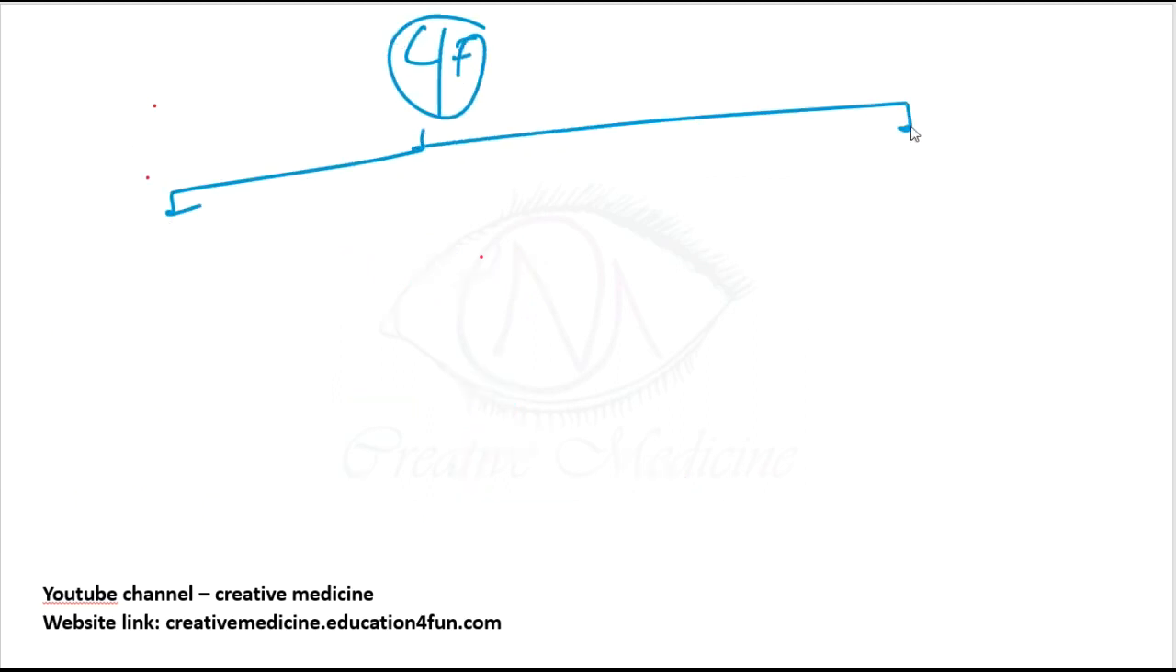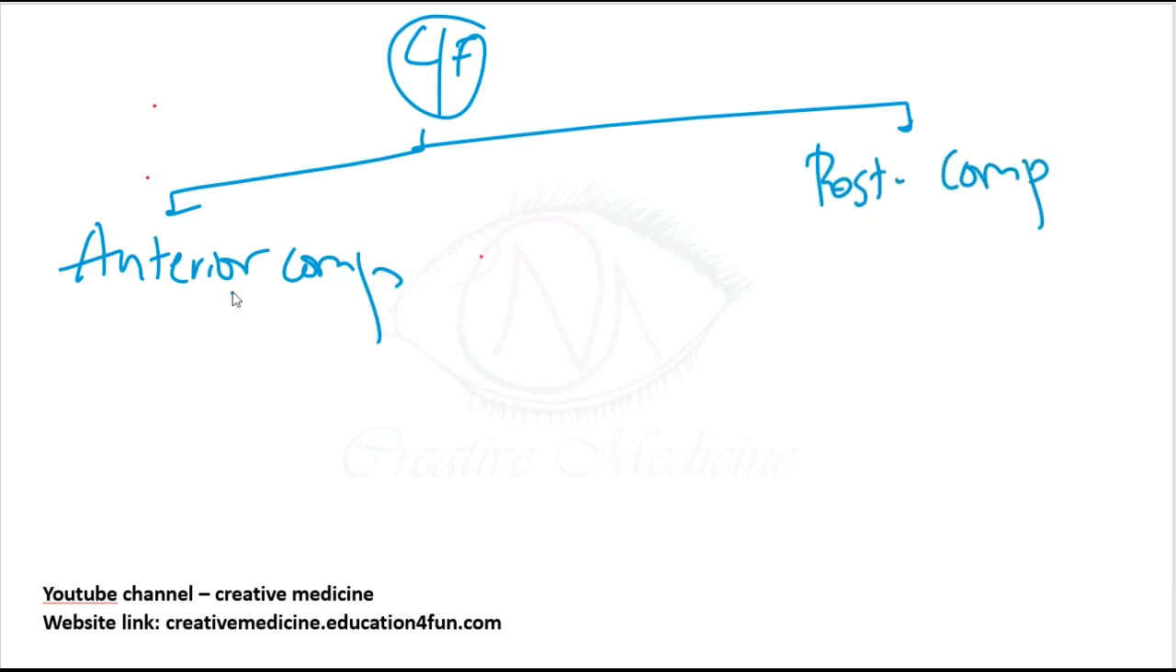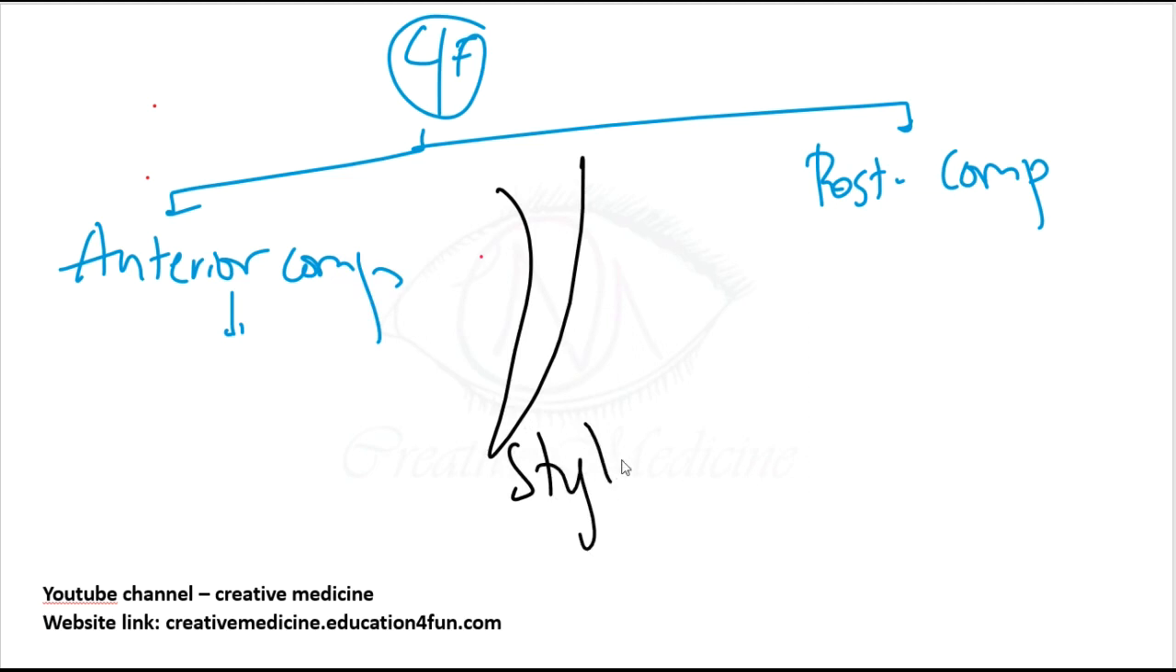Now, if you see parapharyngeal abscess, the clinical features depend upon the compartment. We have two compartments of parapharyngeal abscess. One, we have the anterior compartment. Second, we have the posterior compartment. So, what happens in the anterior compartment if there is parapharyngeal abscess? The anterior compartment and posterior compartment are mainly divided by the styloid process.